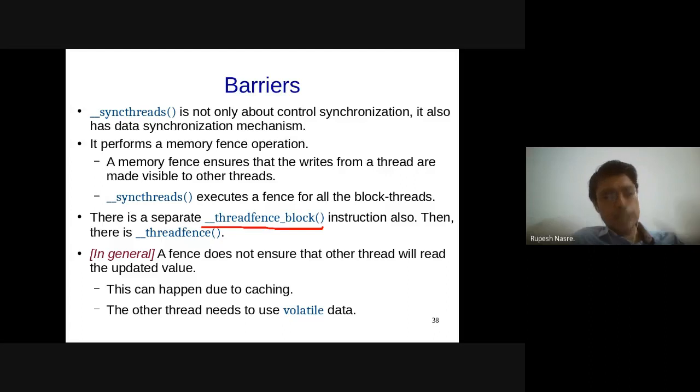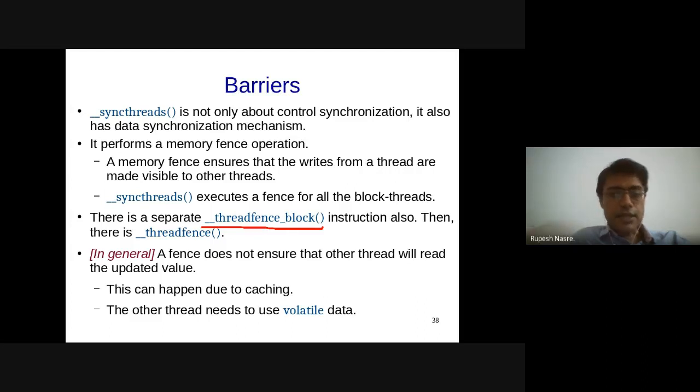So, as I was saying, in general, the fence that we are talking about is a memory fence. Although the name is thread fence, it is called a memory fence in the parallel programming literature. In CUDA, it is called a thread fence.